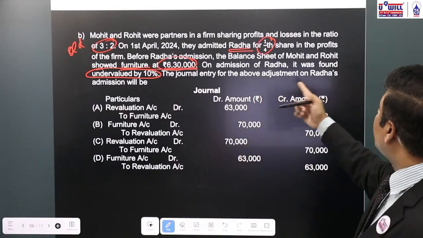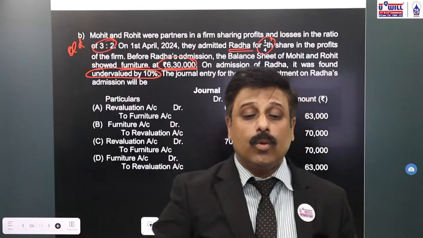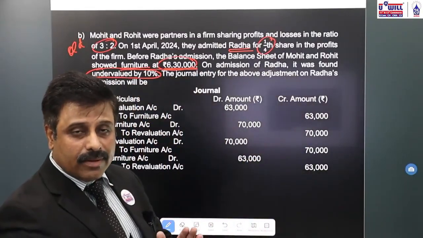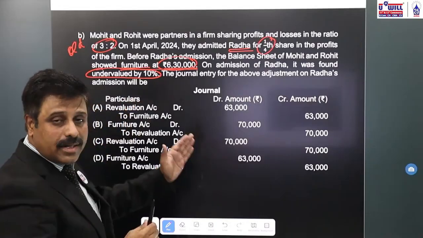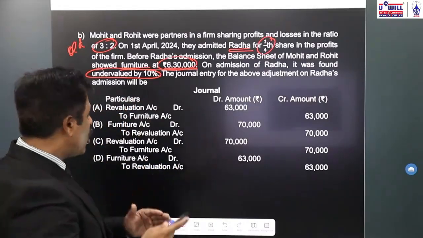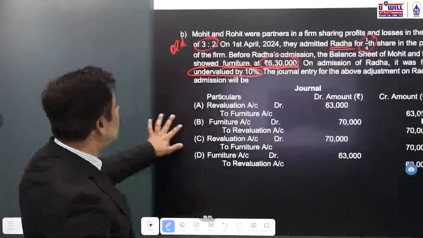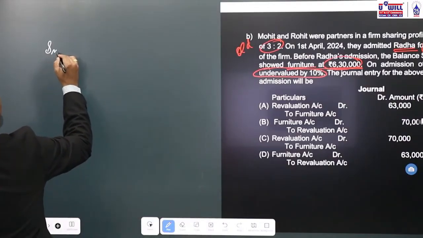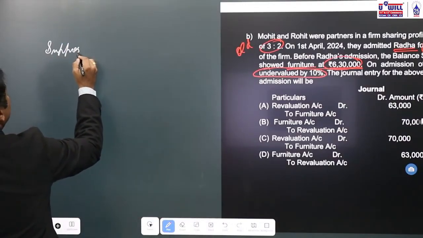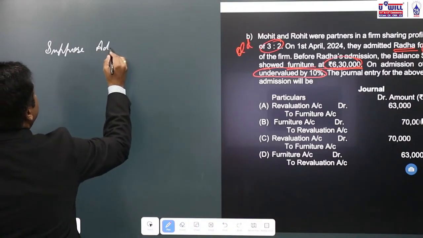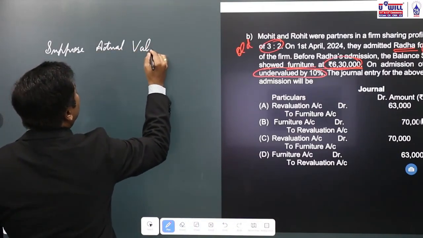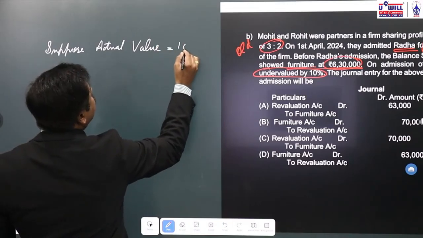The journal entry for the above adjustment on Radha's admission will be, first of all, we have to find out what is the actual value of the furniture. Now 6,30,000, so difference amount, is it a profit or a loss? How would you do that? Suppose that the actual value of furniture is 100.